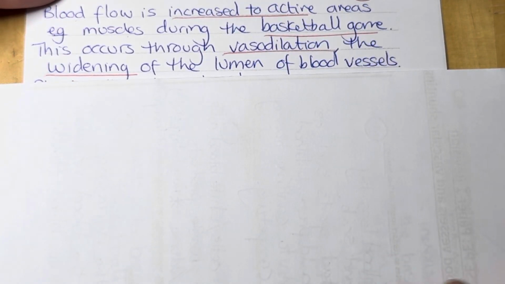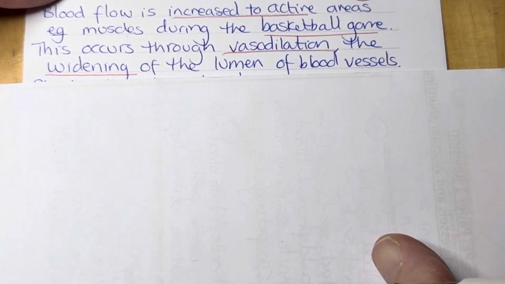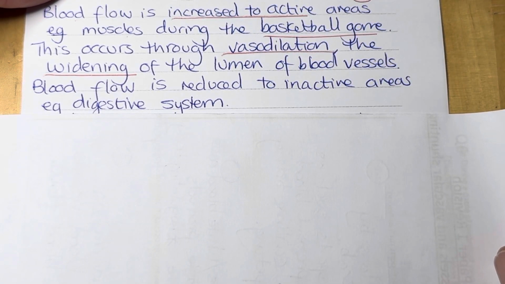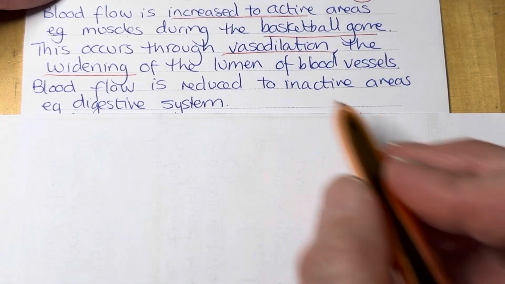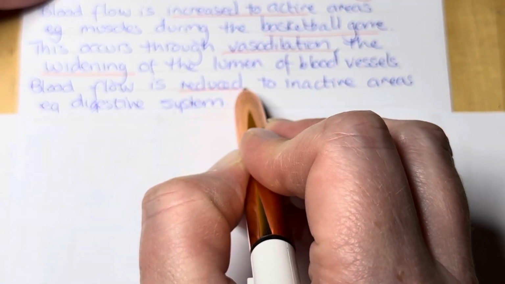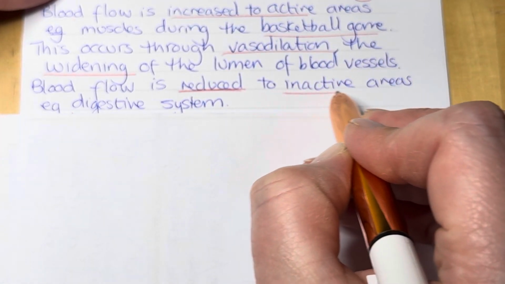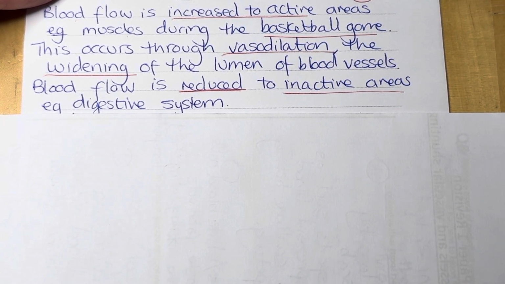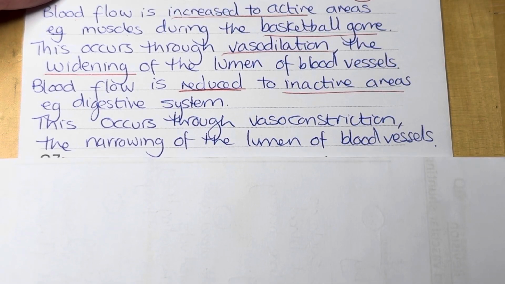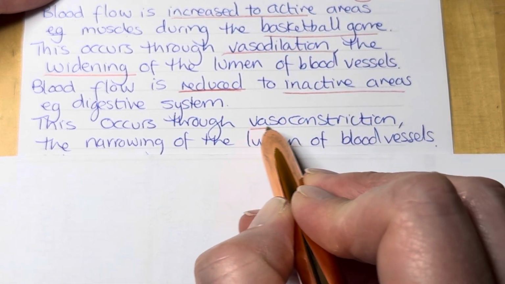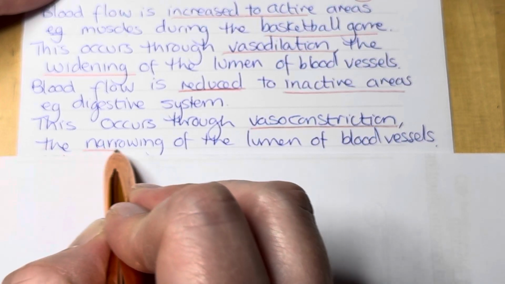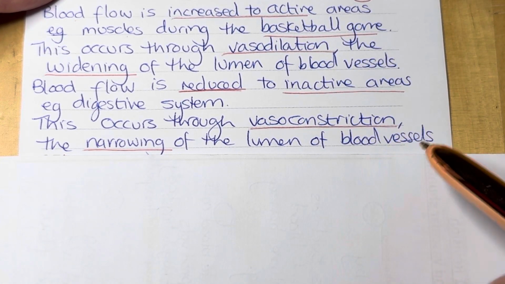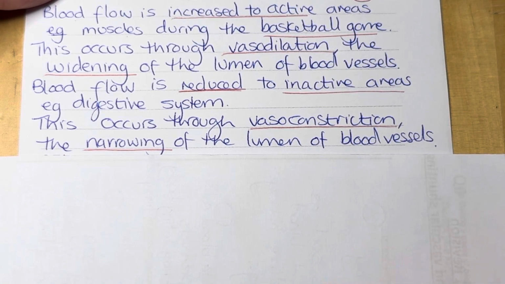Second part of our answer, we're now going to think about blood, the other part of blood flow. So blood flow is reduced to inactive areas, for example, the digestive system. So rather than increase, we've now got reduced and we've got inactive areas, and we've given the example of the digestive system. How does that happen? Well, it's going to happen through vasoconstriction and the narrowing of the lumen of the blood vessels, just like you have described in the previous question.